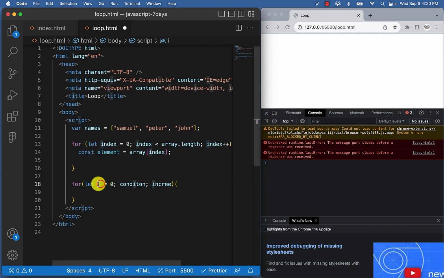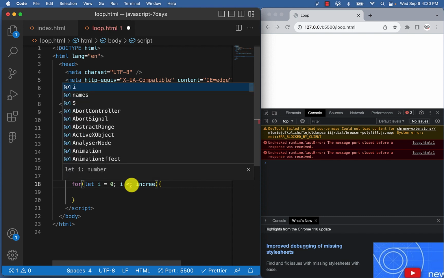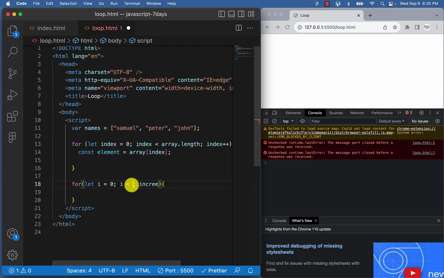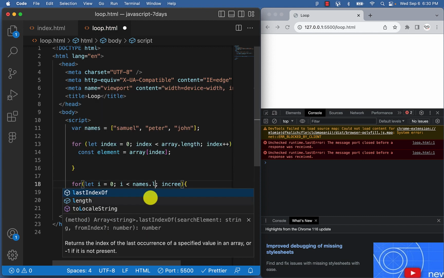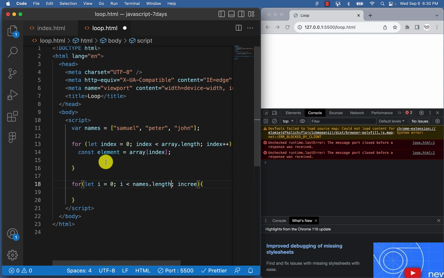Where do we want our index to start counting from? 0. Then our condition, we say i less than array.length. The array in this case is names, what we want to loop through. Remember when we did length, this basically gives us the count of our array, so it's going to be 3 right now.